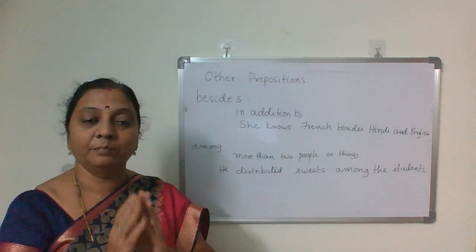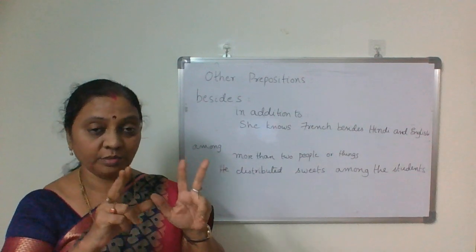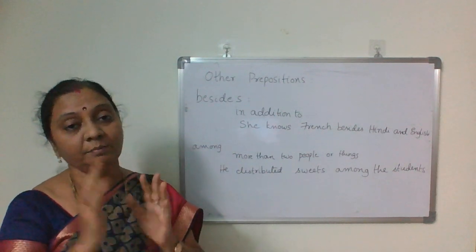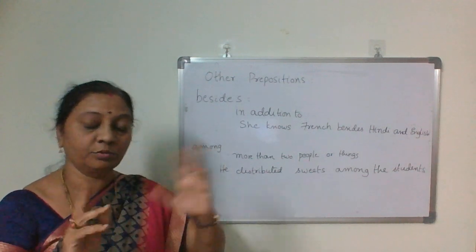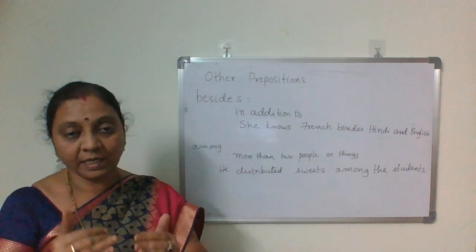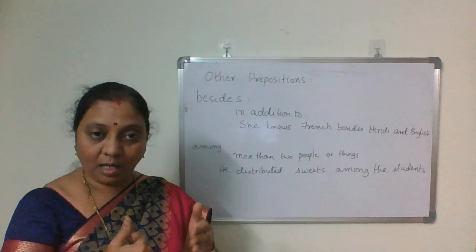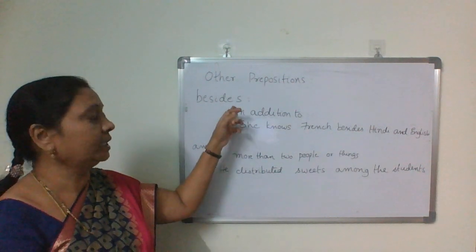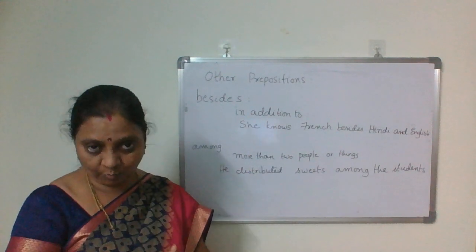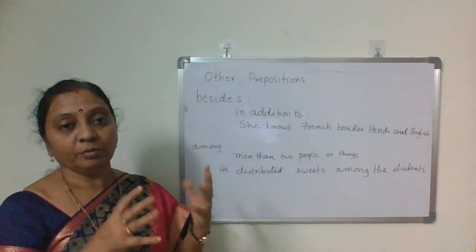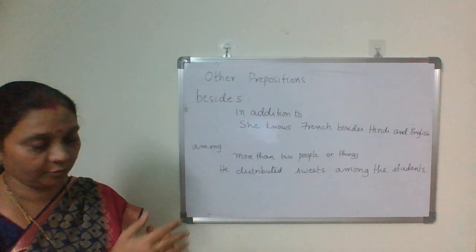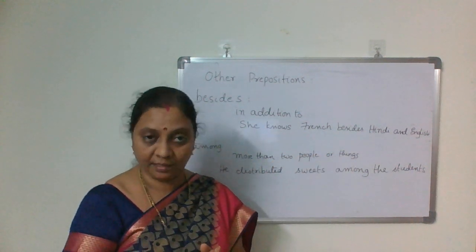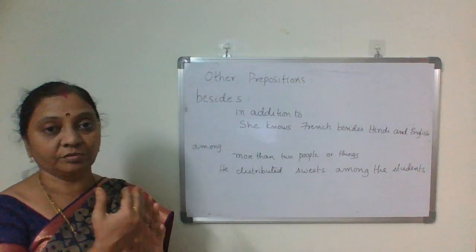Besides, don't get confused with the two. That's why I'm specifically giving this, beside and besides. If you add s, the two words are different. Beside means by the side of. Anu sat beside me, by the side of. Besides means in addition to. She knows French besides Hindi and English. Actually, she knows three languages.